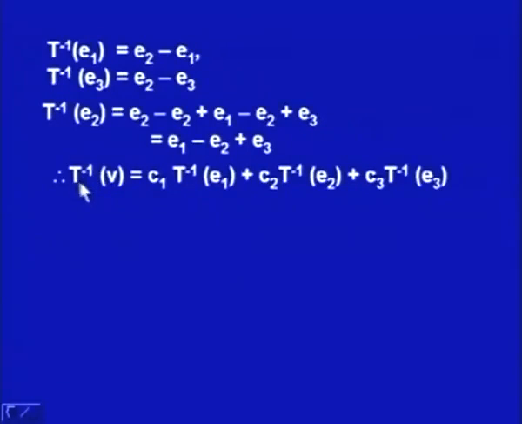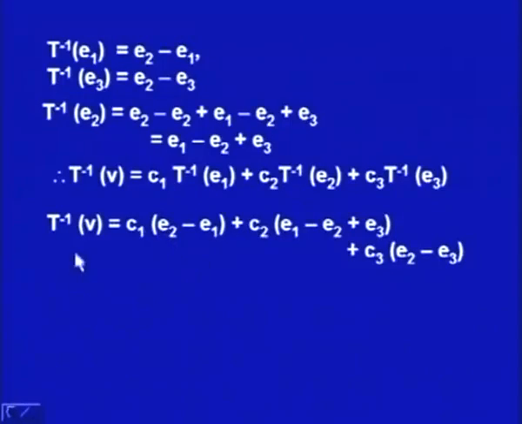So we can write down T inverse V as the linear combination C1 T inverse E1 plus C2 T inverse E2 plus C3 T inverse E3, and that means T inverse V is determined. And substituting these values, T inverse V is equal to C1 (E2 minus E1) plus C2 (E1 minus E2 plus E3) plus C3 (E2 minus E3).